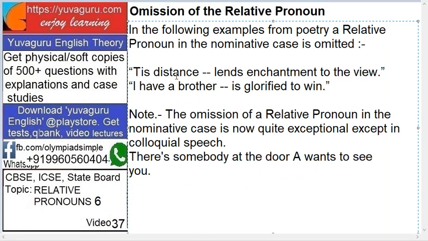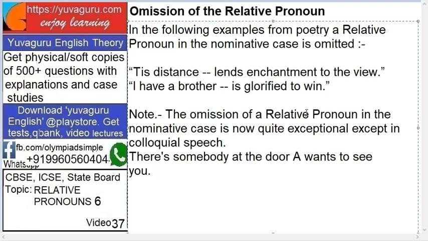See this: 'Tis the distance. 'Tis means it is the distance that lends enchantment to the view. Now it should be "which lends" or "that lends", but it's not that. We have omitted it. Another example: I have a brother who is glorified to win. So who is omitted over here.